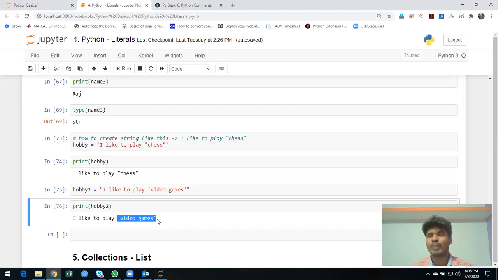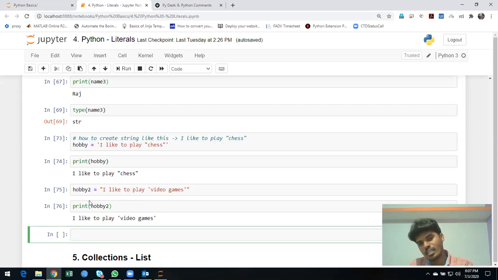Python came up with both the things for string format, and conveniently you can interchange them if you want. Okay, if you want a double quotation in one of the strings, in one of the characters or words, you just use single quotation at the end. Similarly, vice versa. So far we have seen a single line string. Now we are going to see a multi-line string. What is a multi-line string?